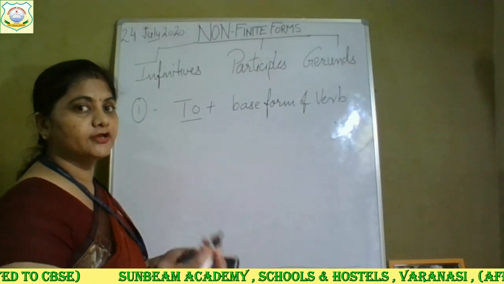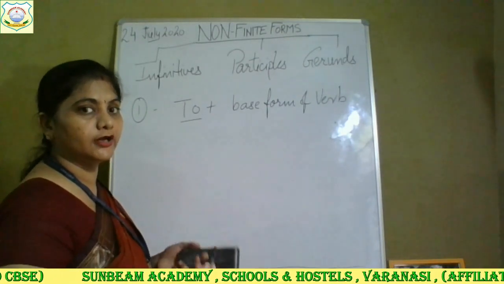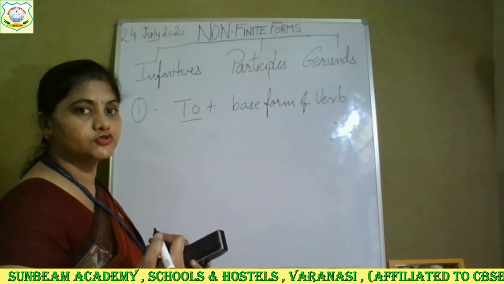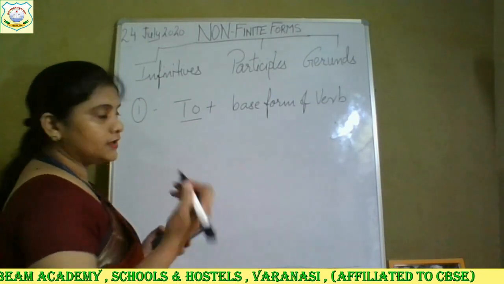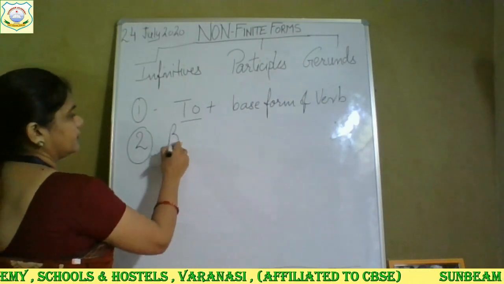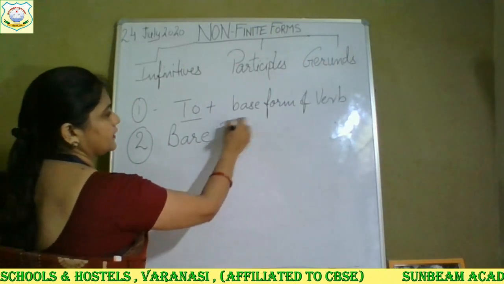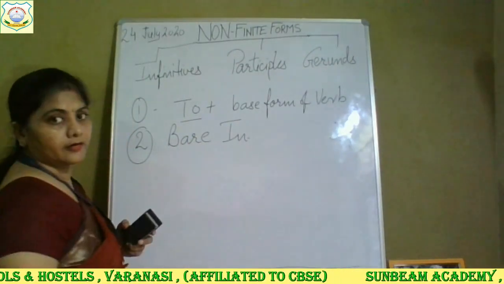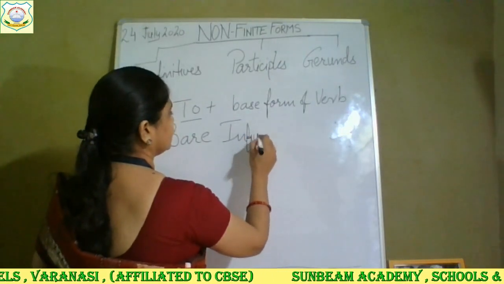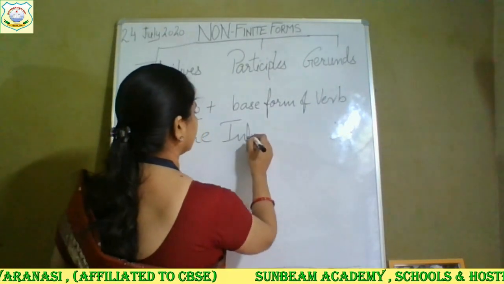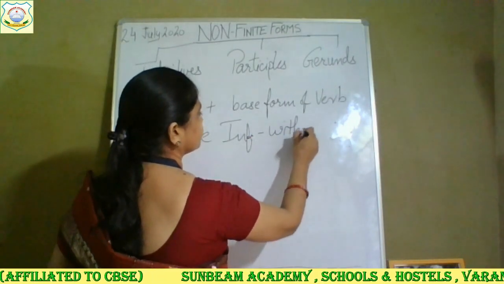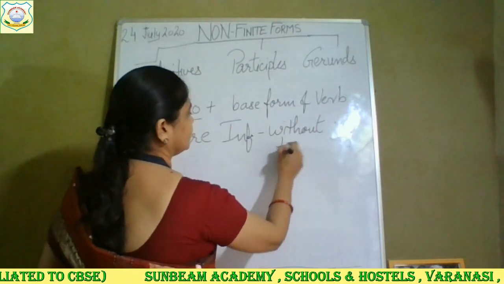To sing, to write, to dance, to run, to eat, to drink, to study. So this is your base form. The second one is your bare infinitive. Bare infinitive means the infinitive without to.